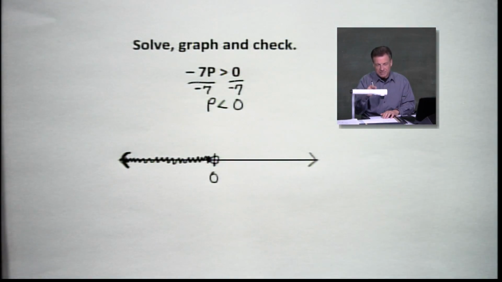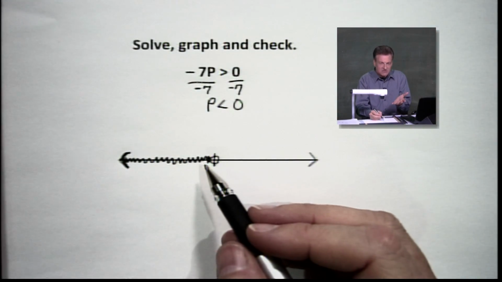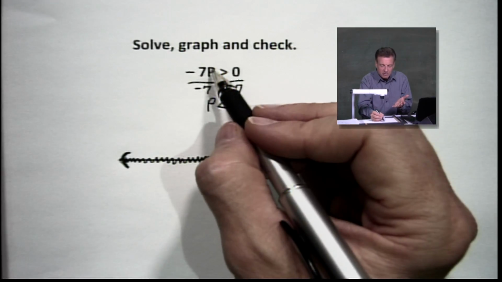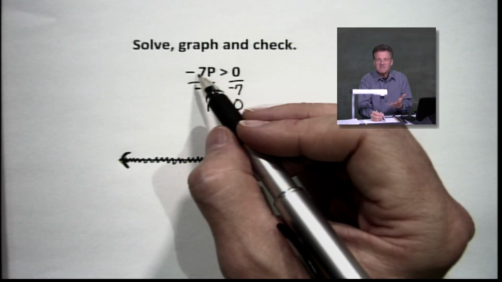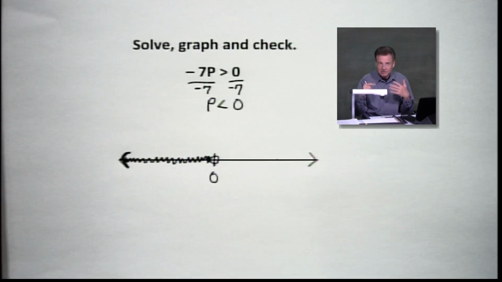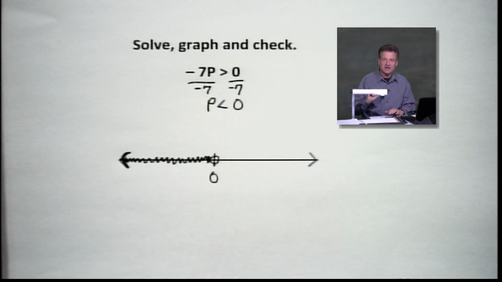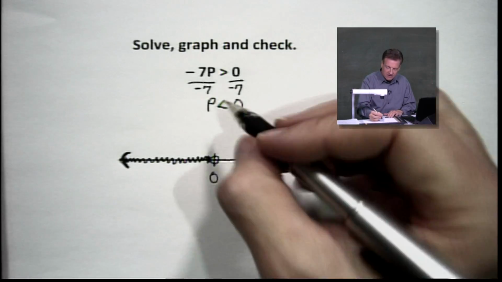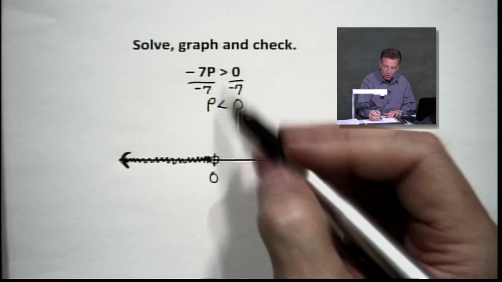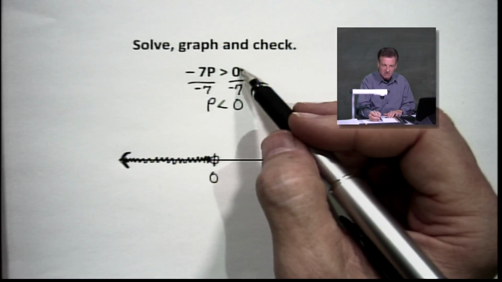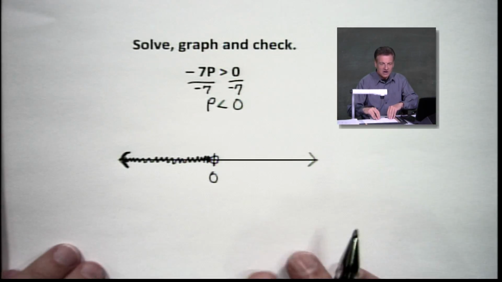And let's test something here. Pick a negative number. If I put a negative number in for p, -7 times -1, it goes positive, right? Everybody got that? +7. 7 is greater than 0. That checks. So again, very, very critical. You watch for that, even if you've got a 0.